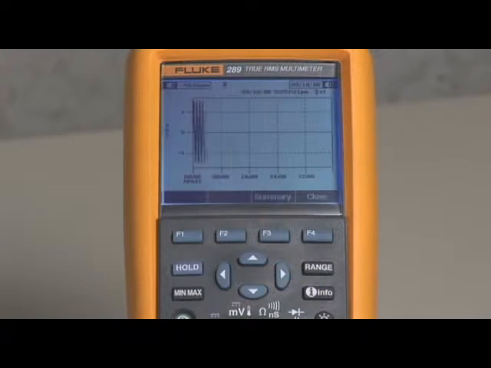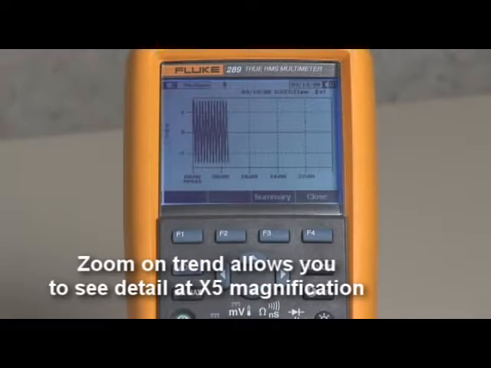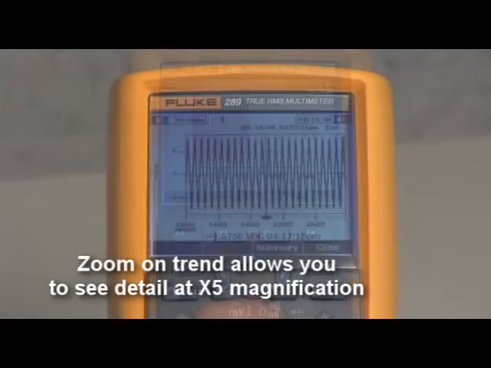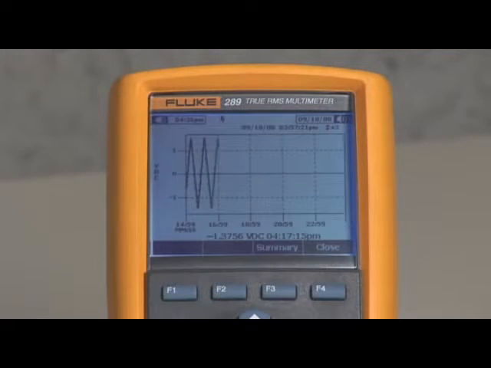With the 289 or 287, you can be in 2 places at once, saving yourself time and money as you detect those first intermittent issues before they become big problems.